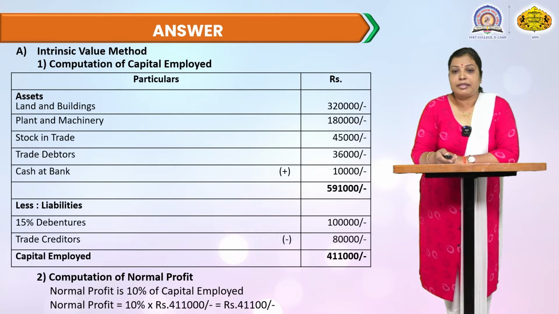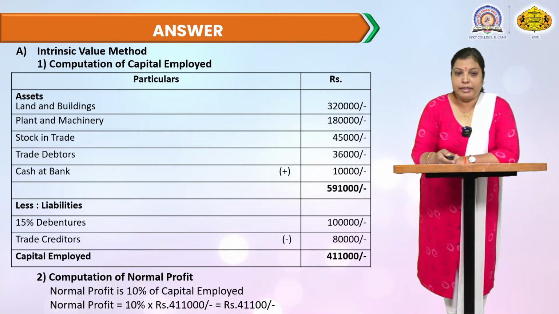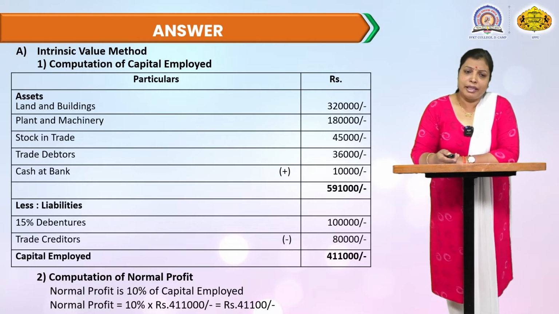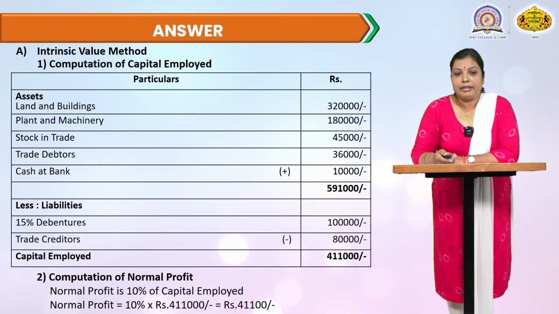The total of assets is 5,91,000. On the liability side in the balance sheet, two liabilities are there: 15% debentures and trade creditors. 15% debentures is 1 lakh and trade creditors is 80,000. The total of the liability side is 1,80,000, deducted from the total assets of 5,91,000, and the capital employed is 4,11,000.